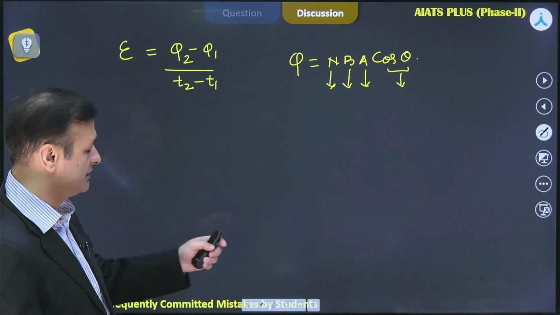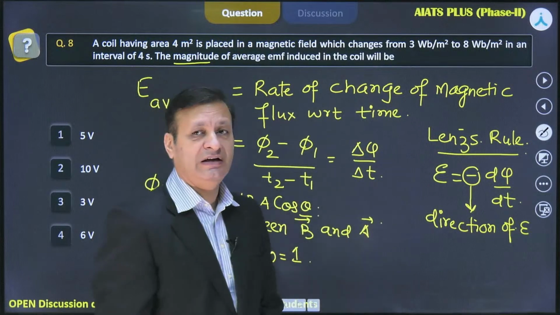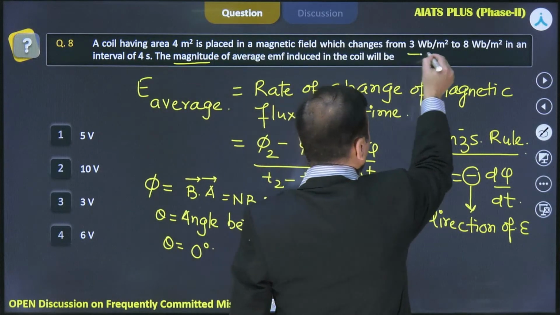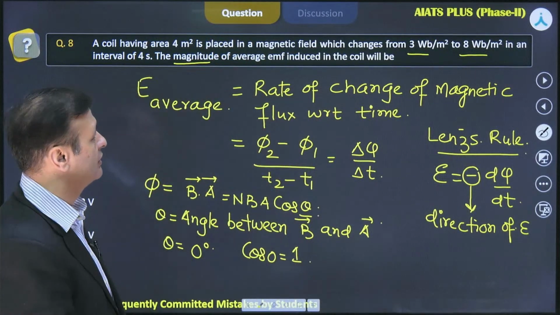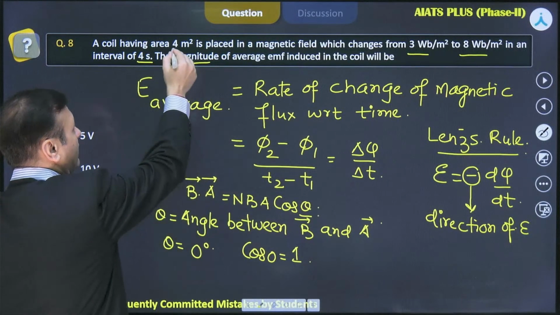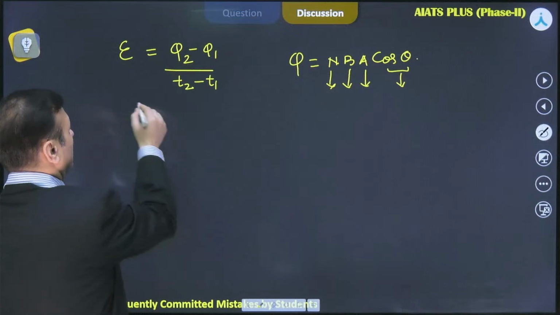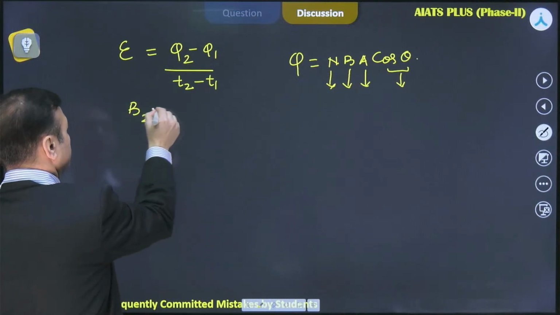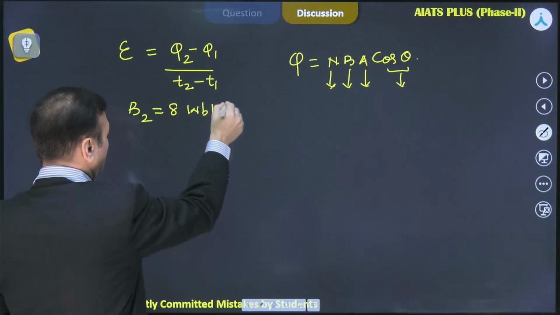But here the question is giving you the change in magnetic field from 3 Weber per meter square to 8 Weber per meter square in an interval of 4 seconds, and the area of the coil is 4. So B2 is 8 Weber per meter square.